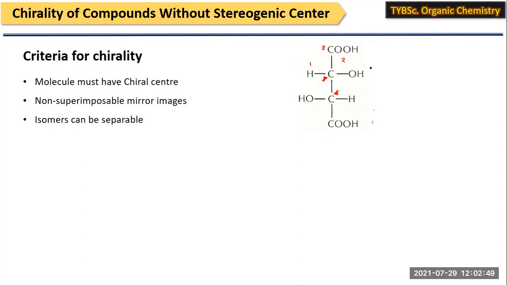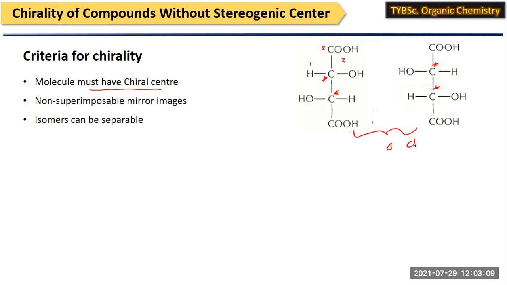So this whole molecule is chiral, right? According to the condition, it has 2 chiral centers. Similarly, this is the mirror image of this isomer of tartaric acid, so this is also chiral. These 2 compounds are chiral molecules because they possess more than one chiral center.